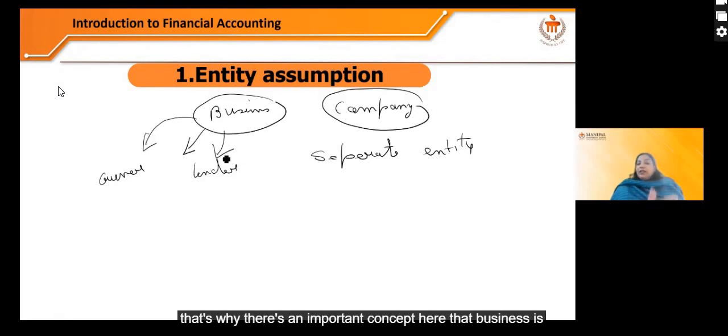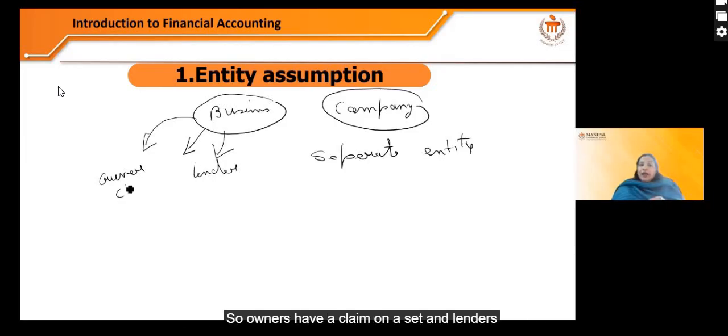So that's why there's an important concept here that business is separate from the owner. It's a separate entity. So every transaction, every recording, and every statement will be prepared keeping in mind that the business is a separate entity and the owners and the lenders have an invisible claim on the assets, because the business has to return back to the owners or to the lenders.